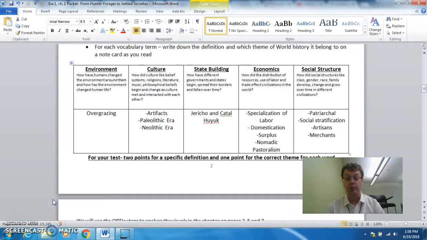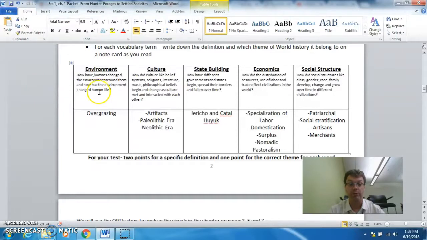In fact, here's what I'll do. If you have all these note cards done for chapters 1, 2, and 3 and you bring them in on Friday for the test, that's going to be worth 5 points right there. So basically your 4.0 option is going to be to have all these note cards prepared. We'll make it a nice simple one to make sure you're studying right. So let's take a look at some of our words, and I'm going to give you some definitions and the themes you can see already.